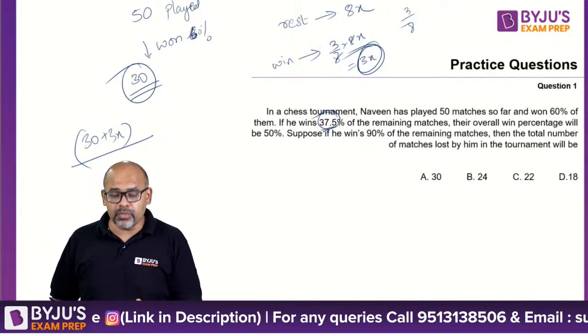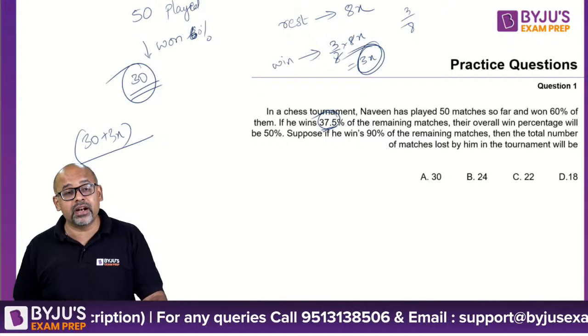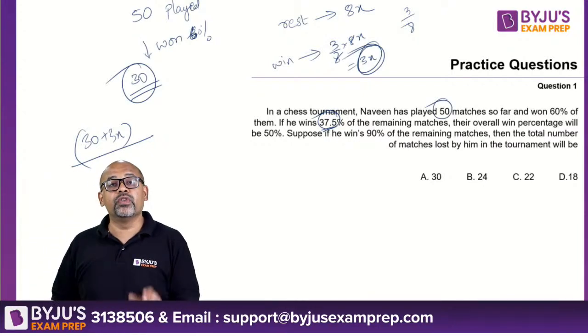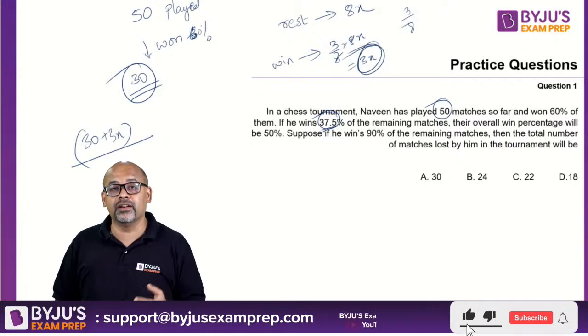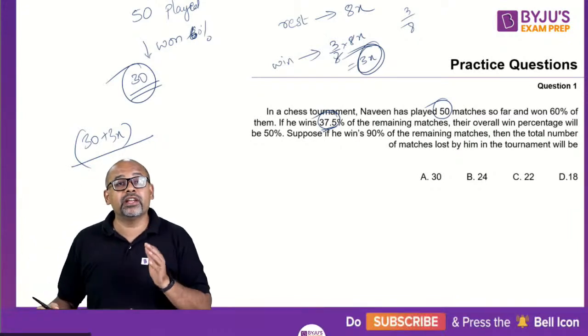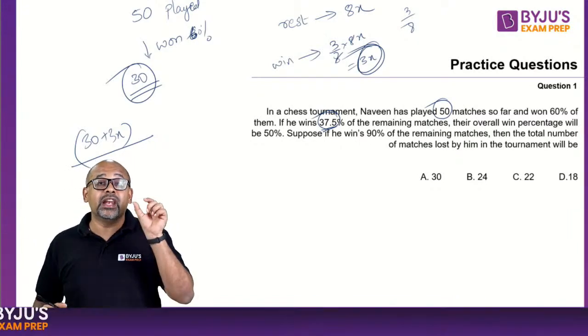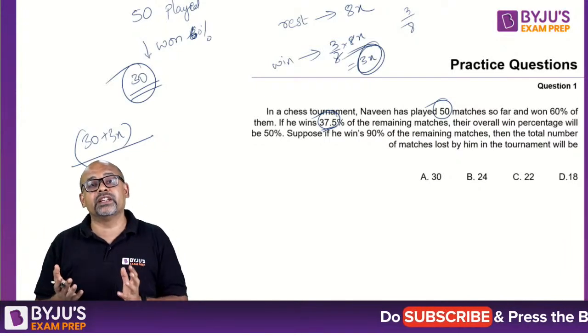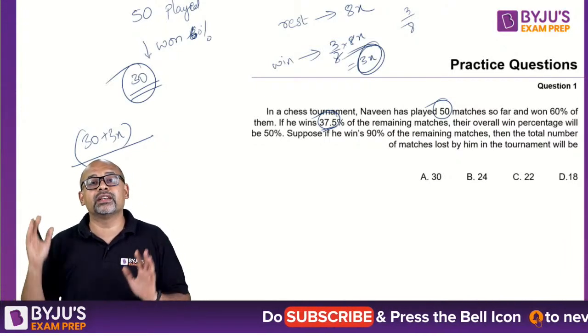You can't assume 100 here, Varun. Because remember, whenever there is a number given to you, 50, you can't assume the total as 100. Remember, when can you assume, guys, in percentages? Whenever you're dealing with a question that has only percentages, you can always assume the total as 100.